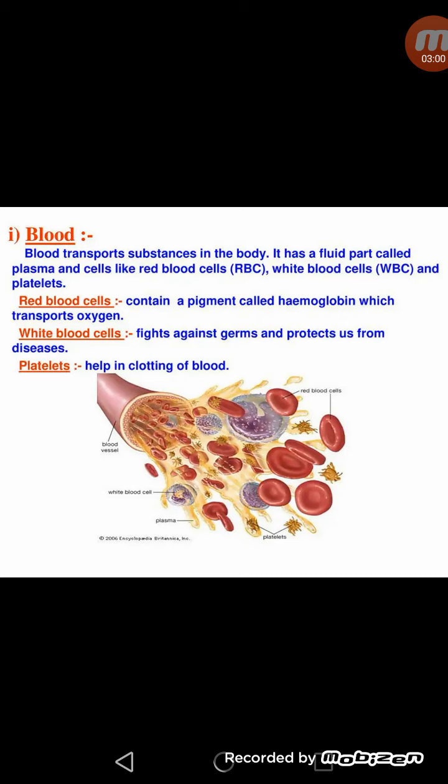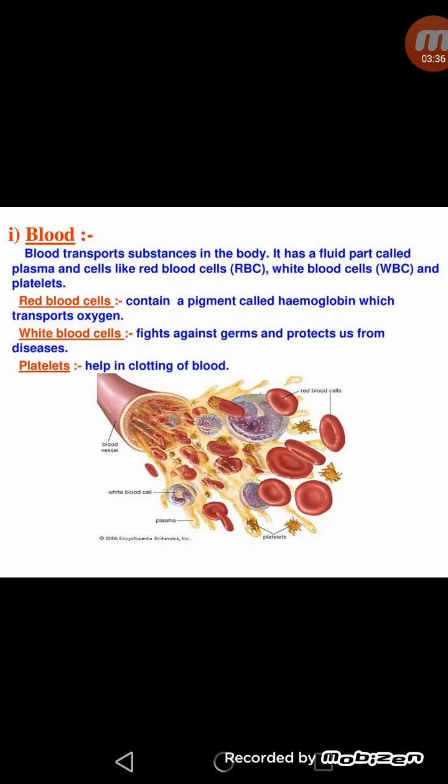It has a fluid part called plasma and cells like red blood cells, white blood cells and platelets. The first cells which are present in the blood are red blood cells. These are red in color due to presence of a pigment called hemoglobin. Why are red blood cells red in color? Because when hemoglobin combines with oxygen, it forms oxyhemoglobin, due to which the color of the blood becomes red. That's why these are called red blood cells. These are also called erythrocytes.